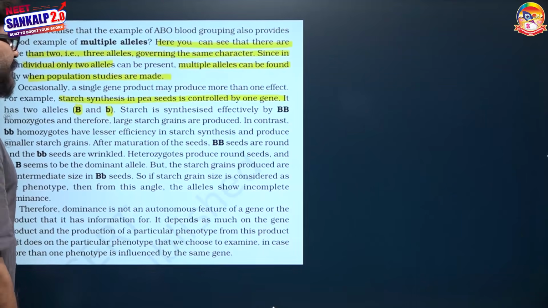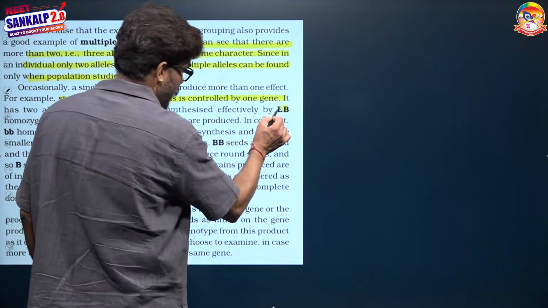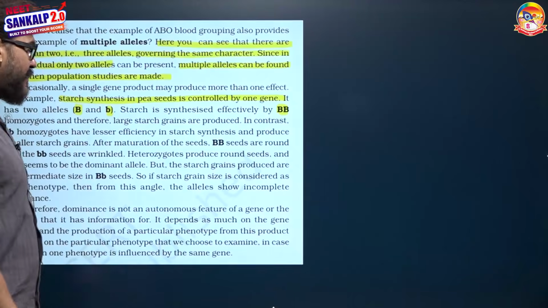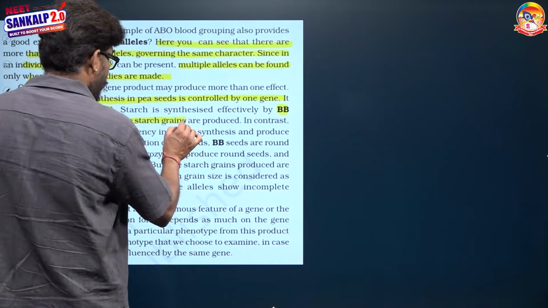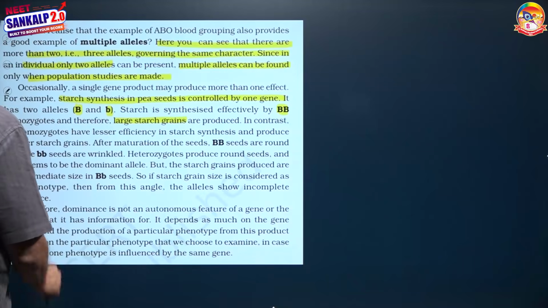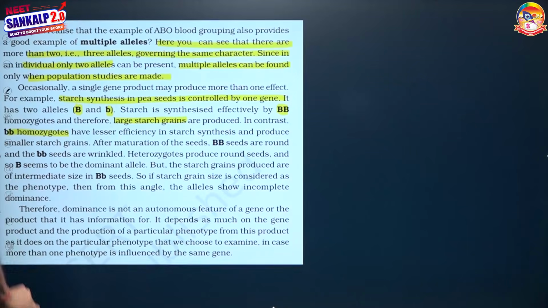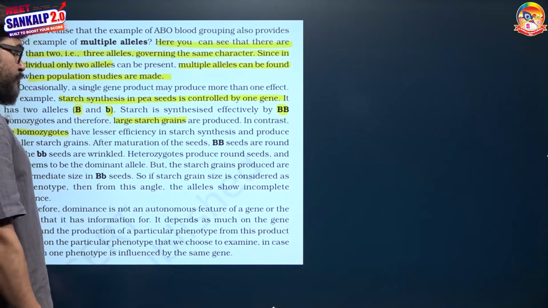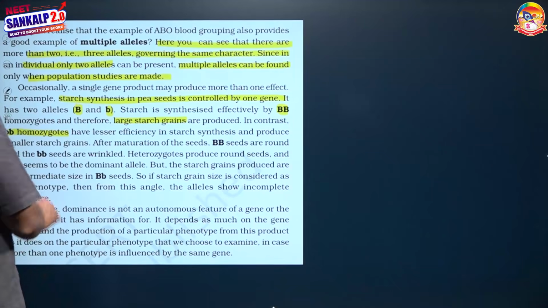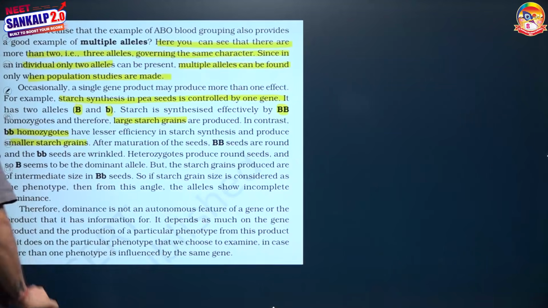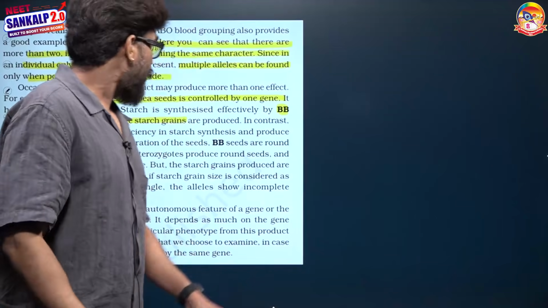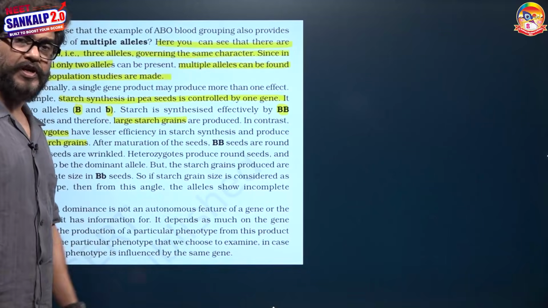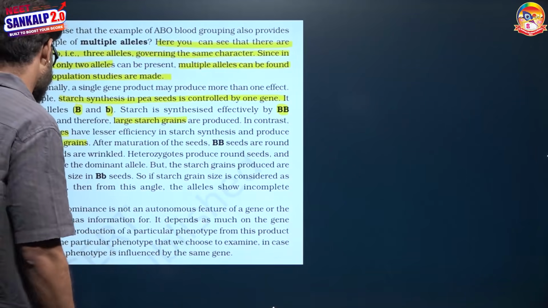Starch is synthesized effectively by the capital B homozygous, meaning large size starch grains are formed. In contrast, if small b homozygous recessive is present, lesser efficiency of starch synthesis we will notice, so smaller starch grains will arise. Capital B is producing large sized starch grains, while small b is producing small sized starch grains.